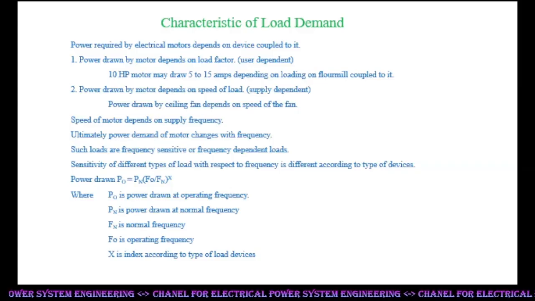Power drawn Po is equal to Pn times (Fo by Fn) to the power x, where Po is power drawn at operating frequency, Pn is power drawn at normal frequency, Fn is normal frequency, Fo is operating frequency, and x is an index according to the type of load devices.